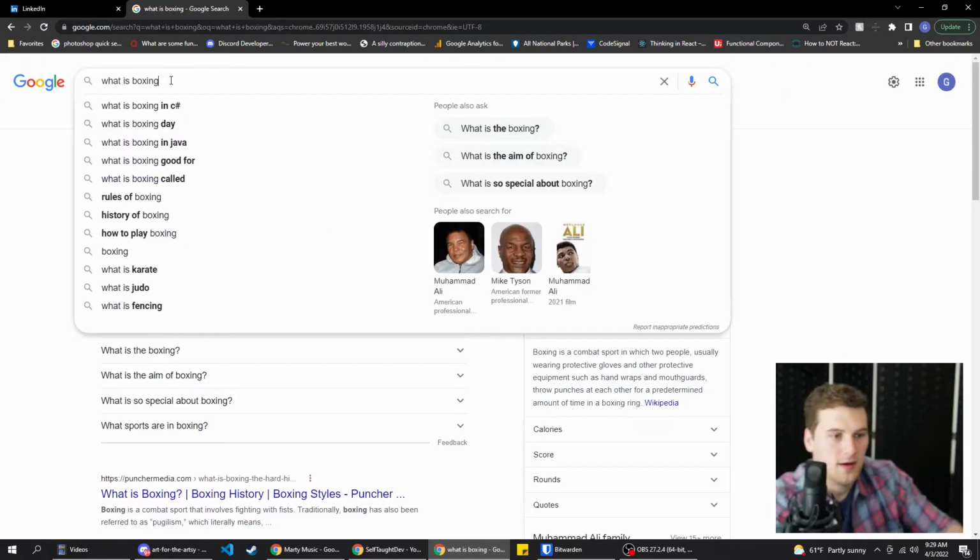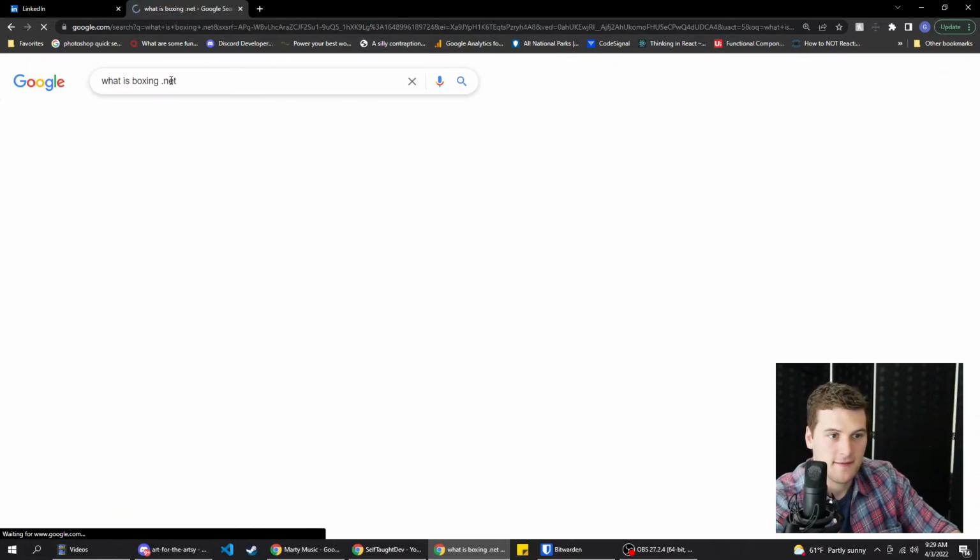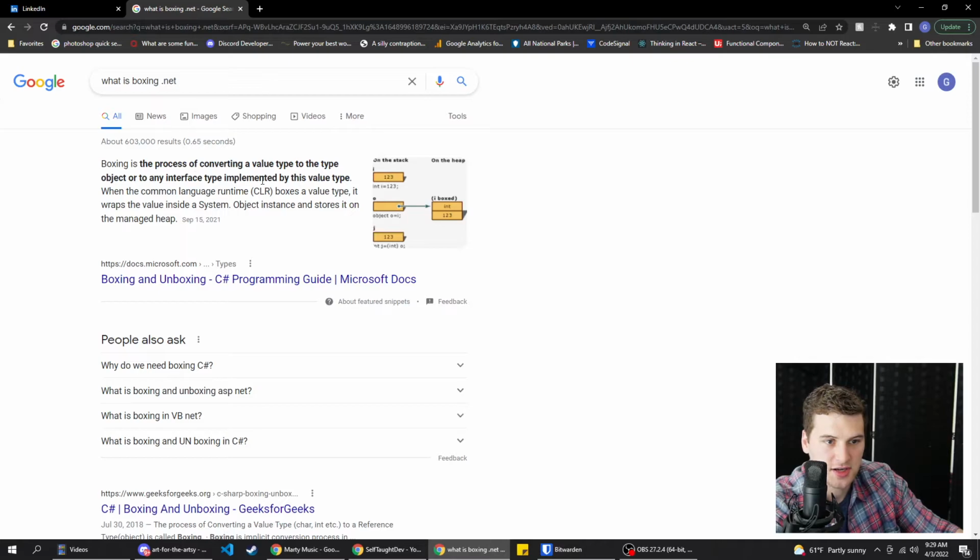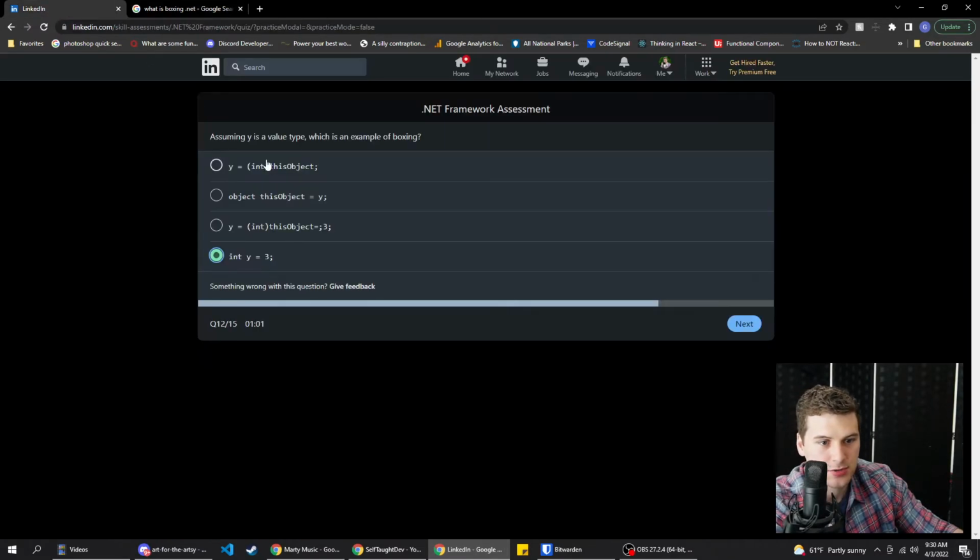Assuming Y is a value type, which is an example of boxing? This, right? .NET, right? Yeah. Boxing is a process of converting a value type to the type object or to an interface type implemented by the value. So converting a value, right? Int this object, y.